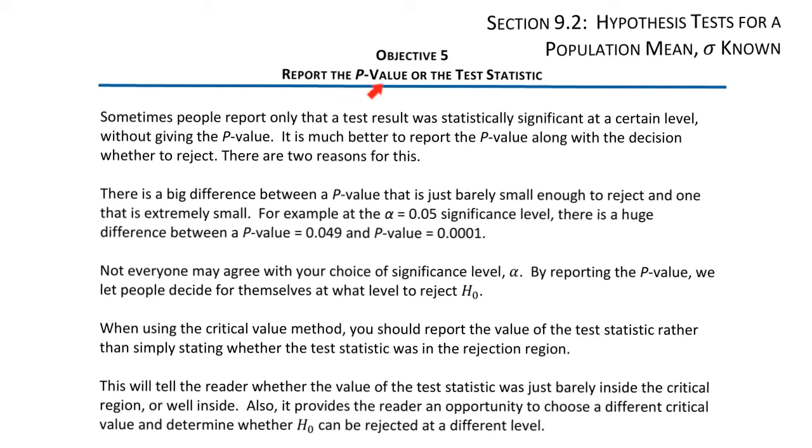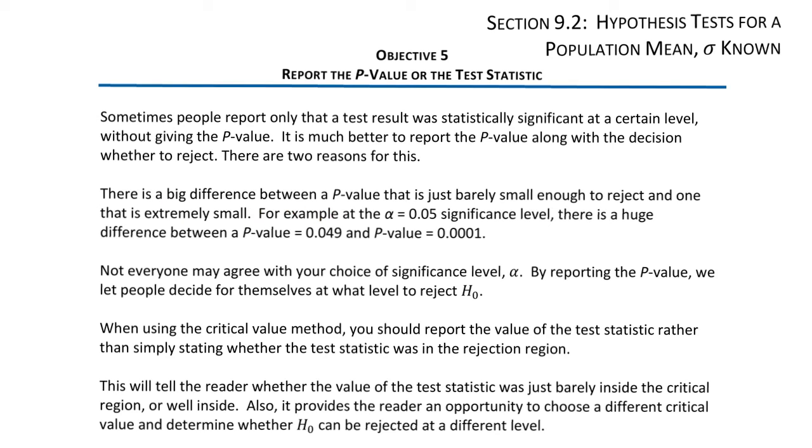Objective 5. Report the p-value or the test statistic. Sometimes people will report only the test result without giving the p-value. It is much better to report the p-value along with the decision whether to reject. There are two reasons for this.